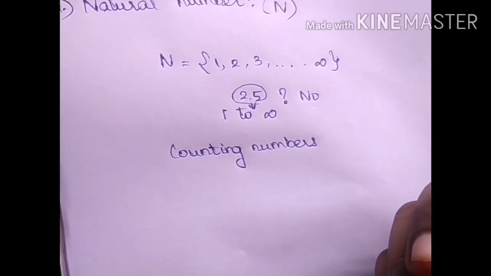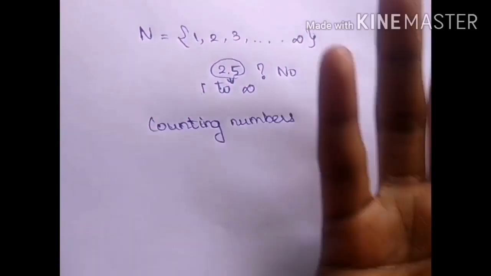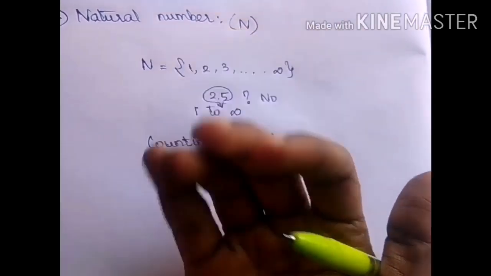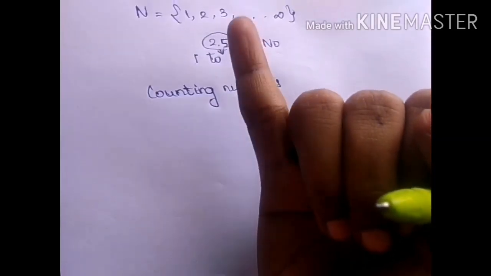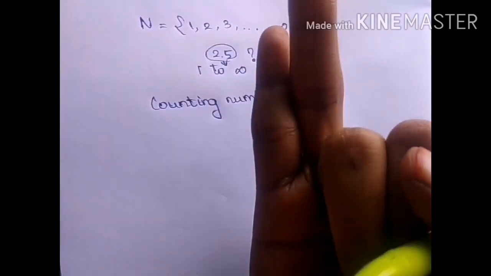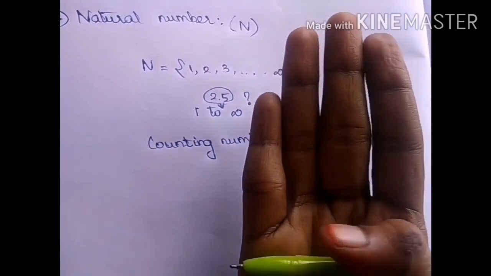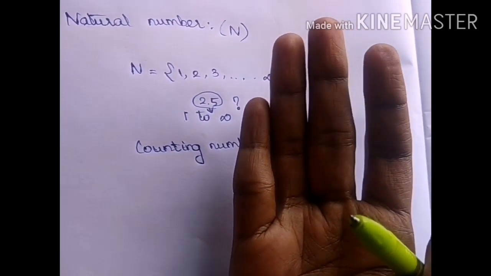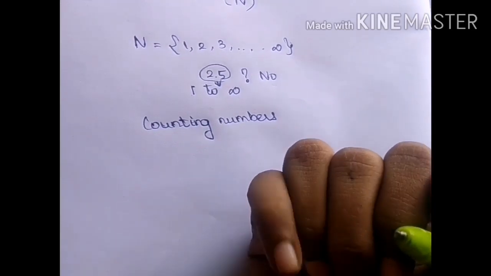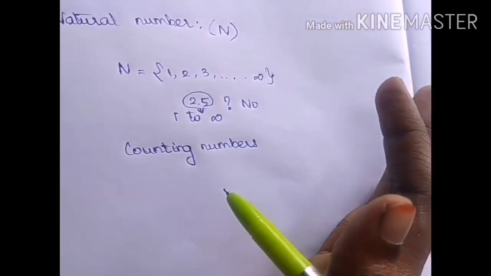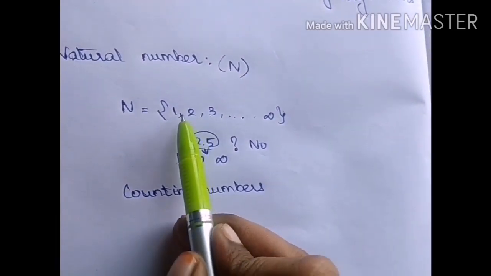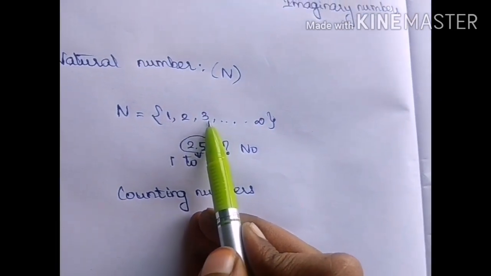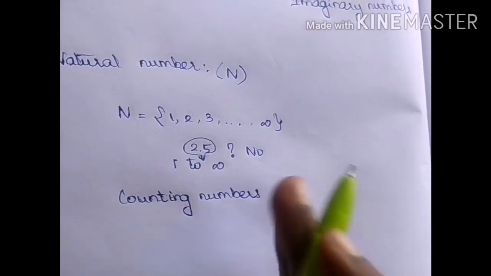That means, consider I have 5 fingers in my hand. When I start counting my fingers, I'll start from 1, 2, 3, 4, 5. I'm not starting to count from 0. No one will start counting anything from 0. 1, 2, 3 is the way to count anything.